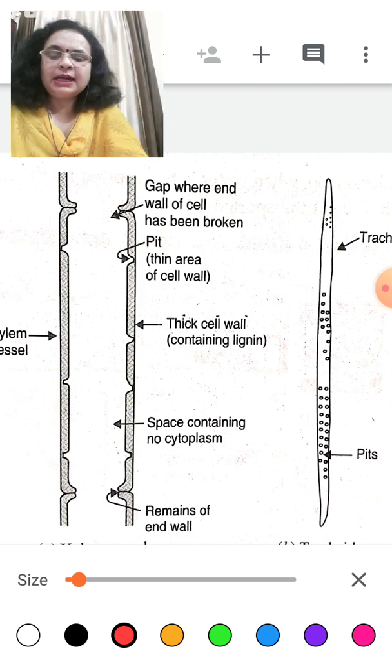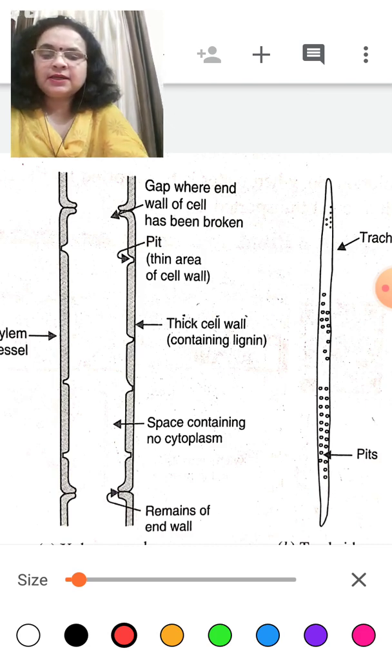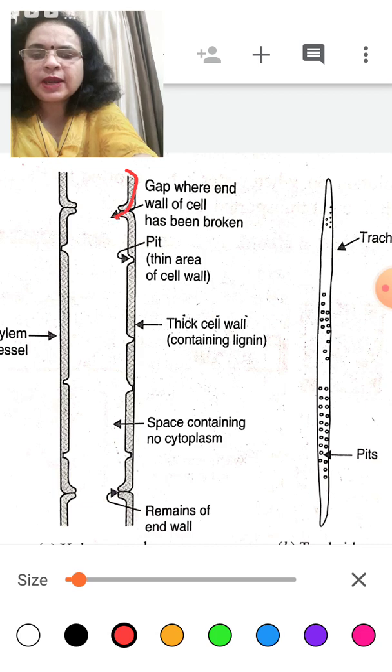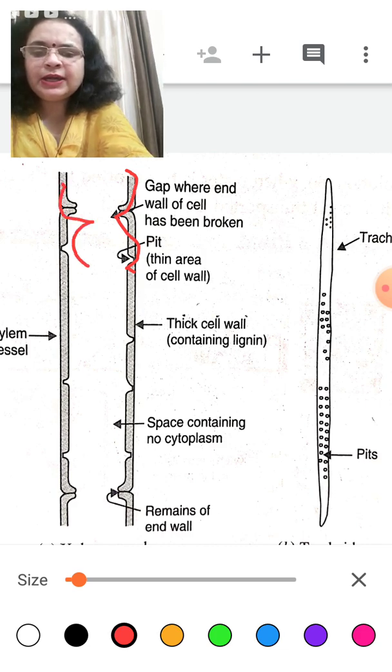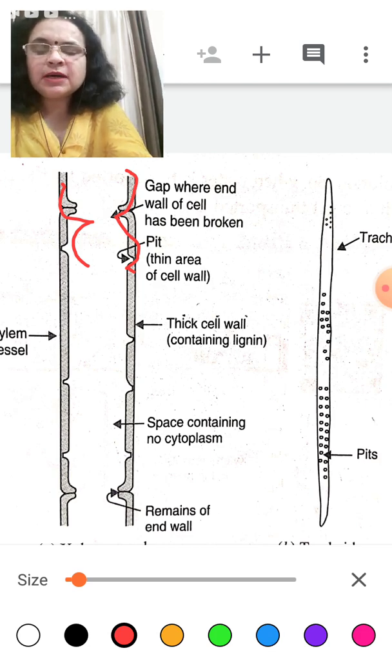Xylem tissues are made up of non-living cells, and these tissues make vessels, which are called xylem vessels. Xylem vessels are made up of cells joined end to end like this, with a gap, and this becomes the wall of the cell.